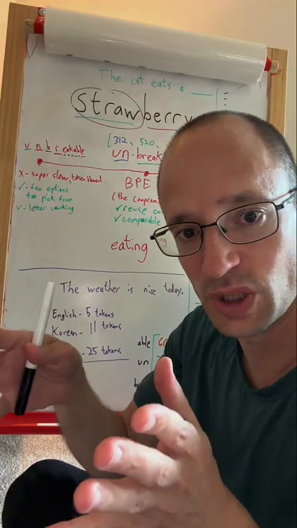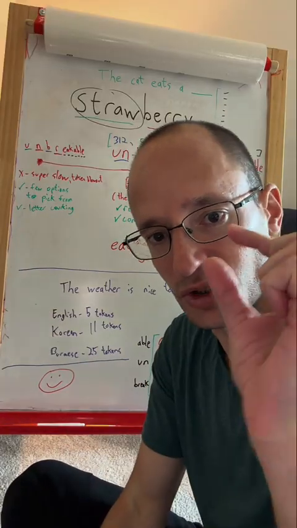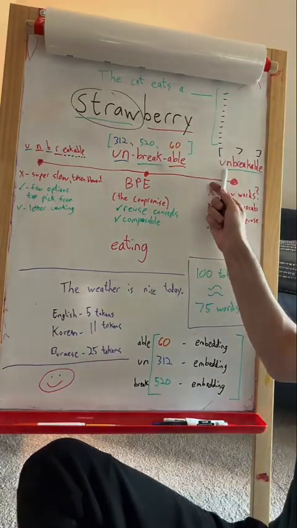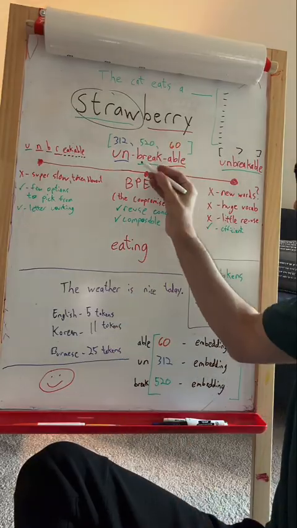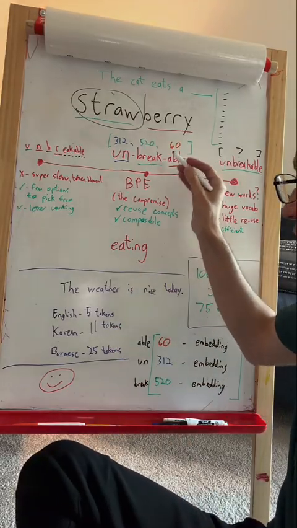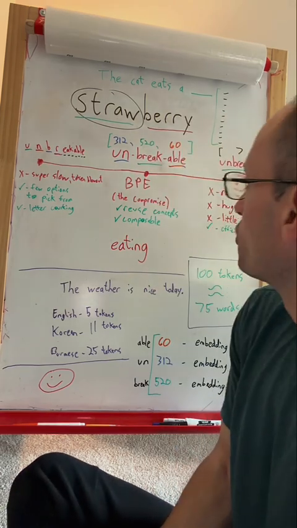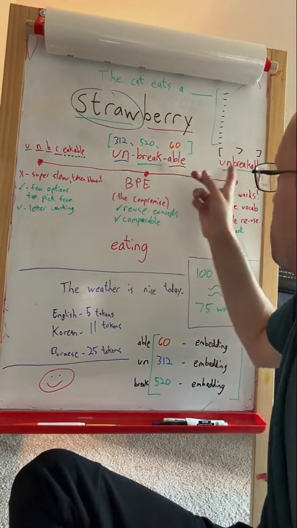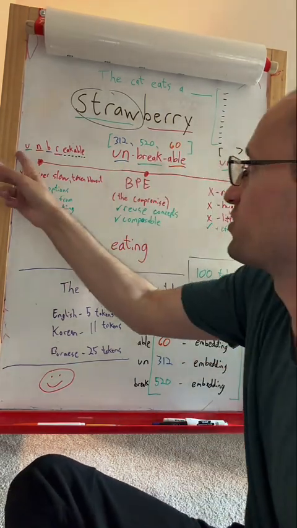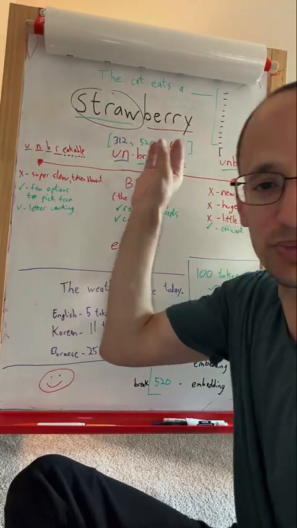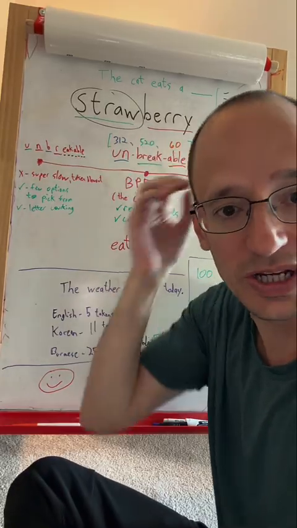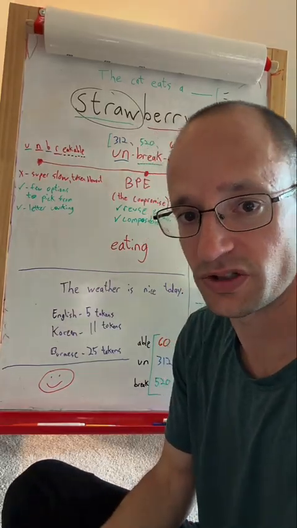But there's a lot of room in between where little composable chunks of words like un, and break, and able, they all become their own token. So the word unbreakable, rather than being one token and rather than being 11 tokens, will end up being 3 tokens. So here are the benefits to this approach.